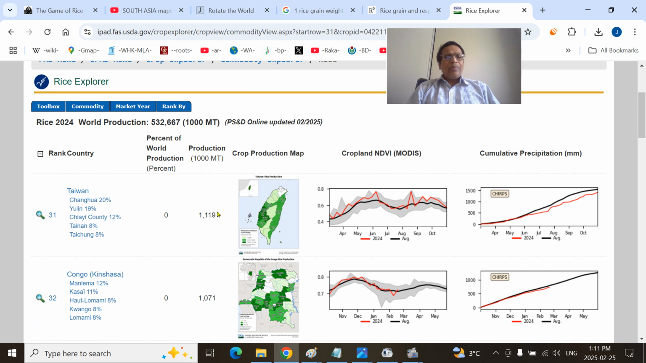Taiwan produced, this is the one. The entire figure is in metric tons. Remember, this is not million tons, it is metric tons. That's why I cautioned you. Simply take away that, it's just tons. So you have three zeros. That means around 1.1 million tons of grain, or 1 million tons of grain, Taiwan produced in 2024, 2025, according to the USDA, United States Department of Agriculture statistics. That's what I am trying to show you.